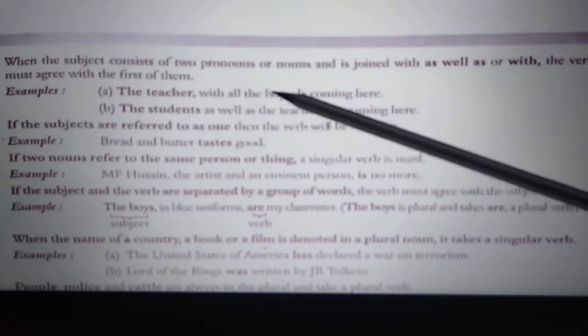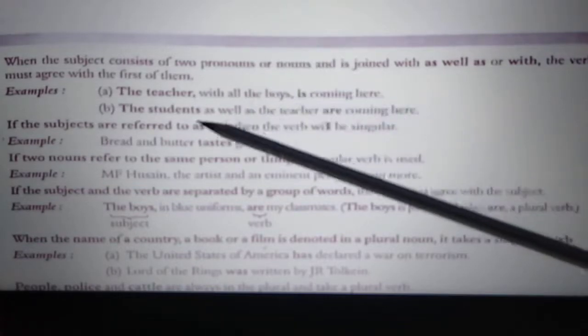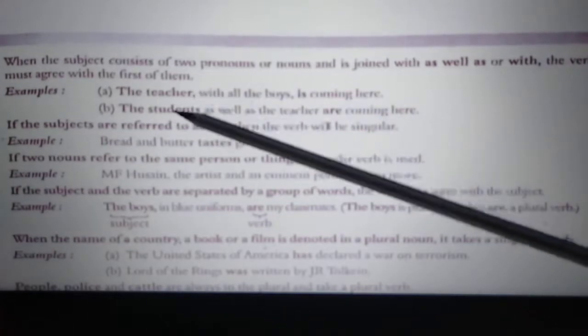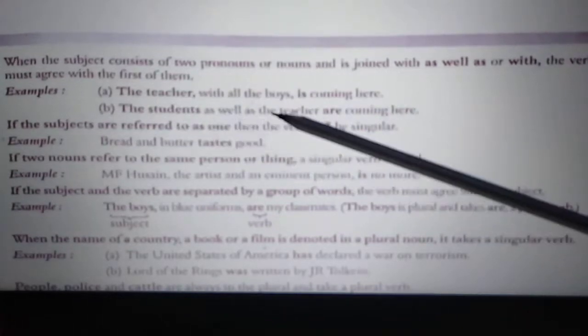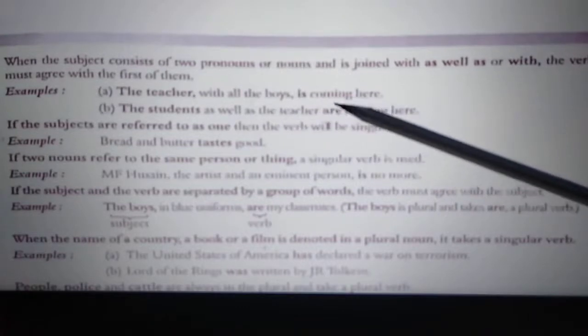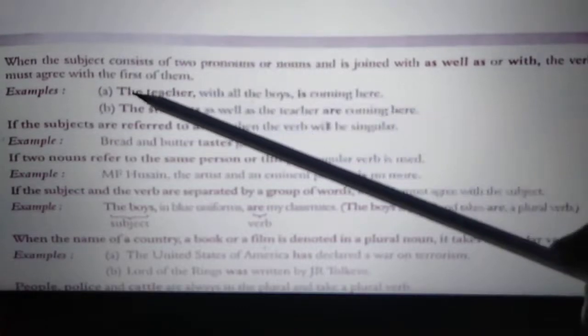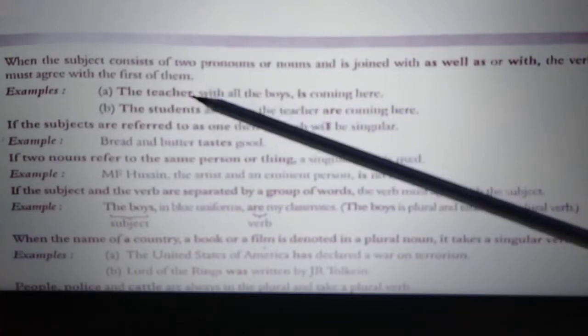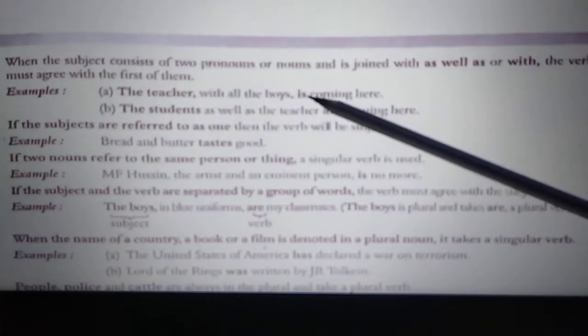See, the teacher with all the boys is coming here; the students as well as the teacher are coming here, because here the first subject becomes students. So that is why we have taken "are" here. In the first sentence it was the teacher with all the boys, the subject was singular, that is why we have used "is" here.